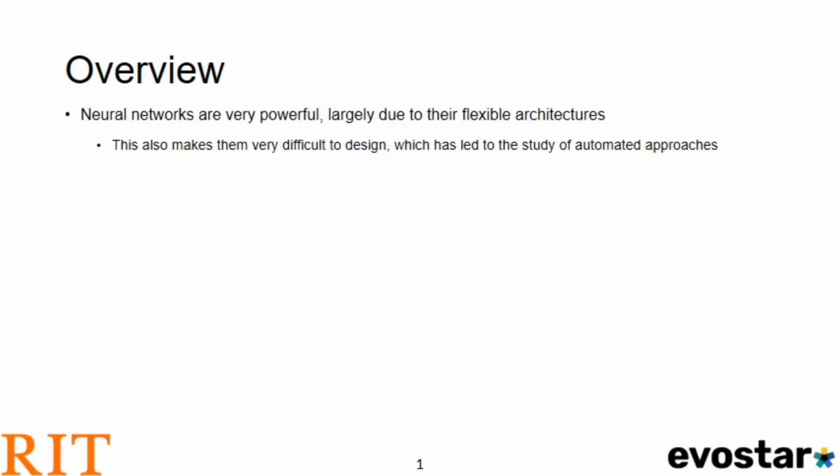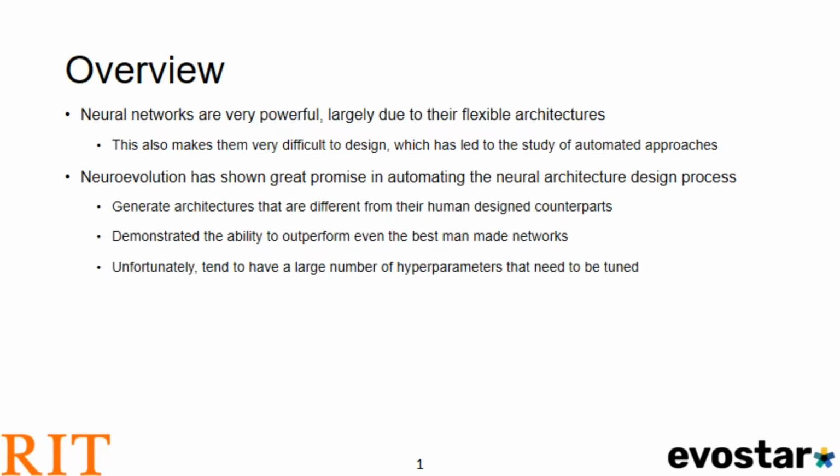However, this also makes them very difficult to design, which has led to the study of automated approaches. One class of algorithms called neuroevolution has shown great promise in automating the neural architecture design process. These algorithms can generate architectures that are different from their human design counterparts and have demonstrated the ability to outperform even the best man-made networks in certain datasets. Unfortunately, they do tend to have a large number of manually tuned hyperparameters, making them somewhat inaccessible.